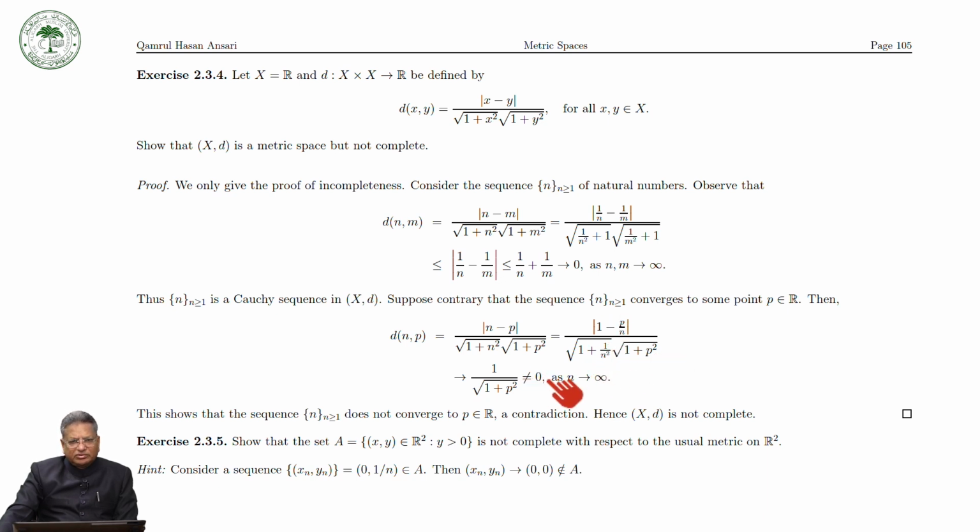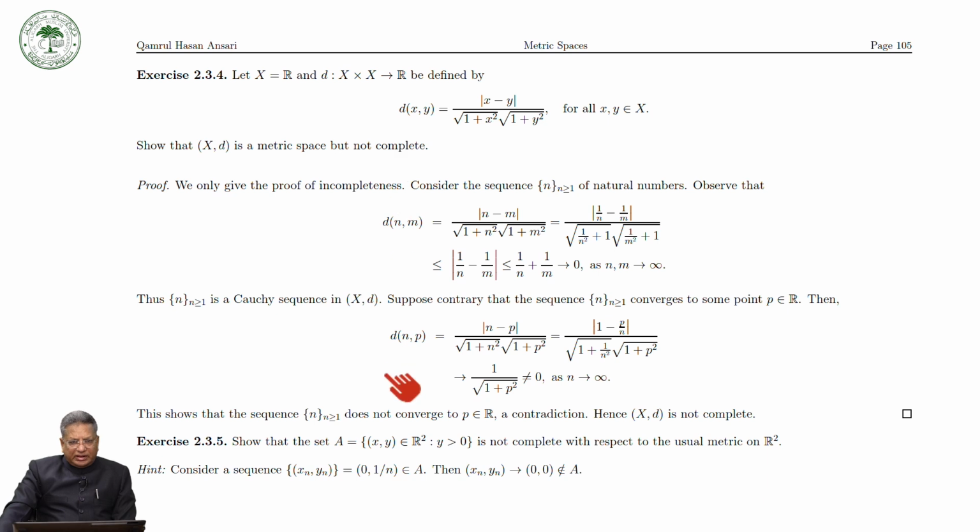But 1 upon square root of 1 plus p square is not 0, so this does not converge to 0 as n tends to infinity, and therefore the sequence n does not converge to the point p, which is a contradiction to our assumption that the sequence converges to p. Therefore this sequence is a Cauchy sequence with respect to this metric, but it is not convergent, and so the set of all real numbers with respect to this metric is not a complete metric space.